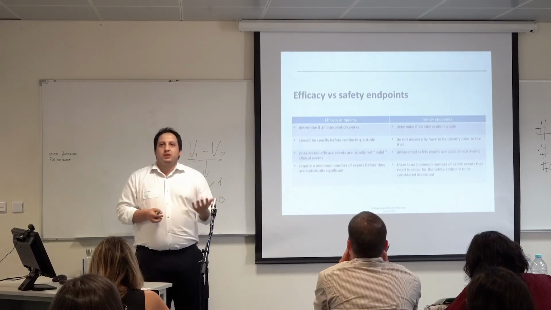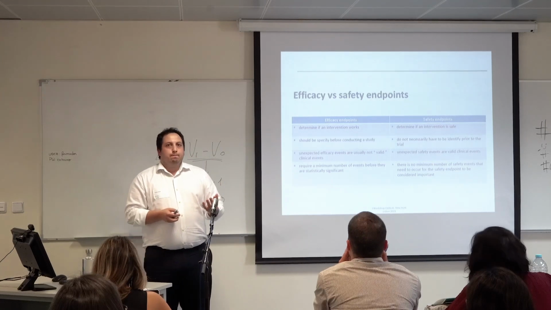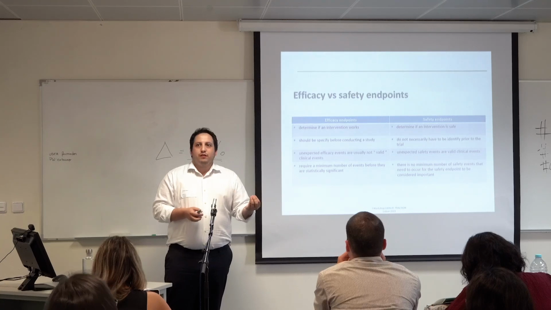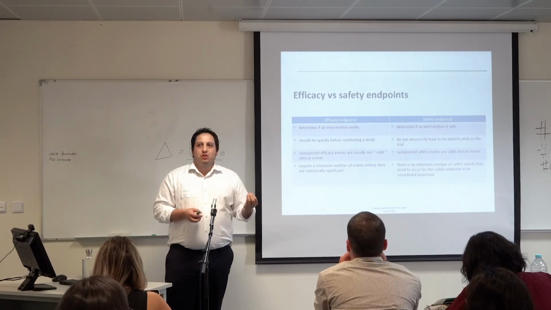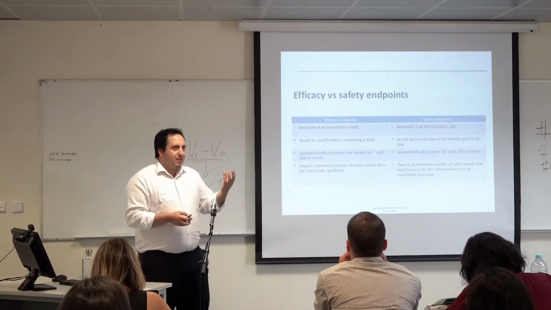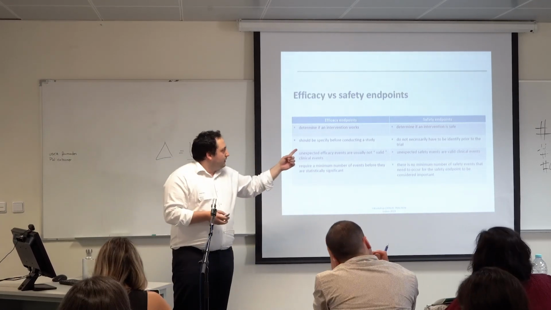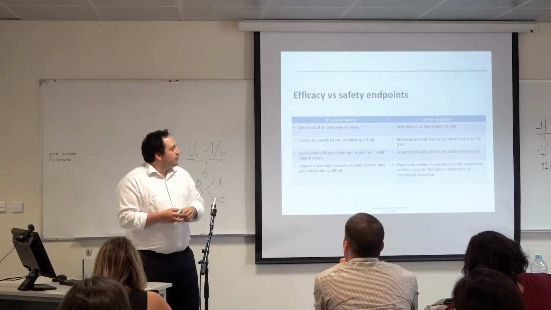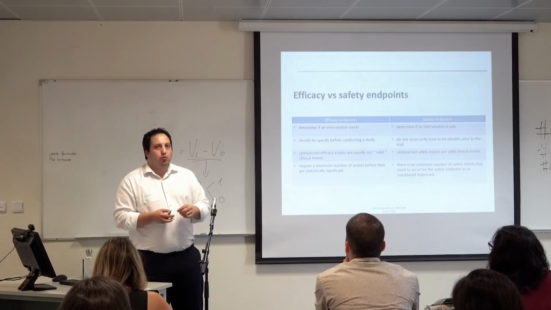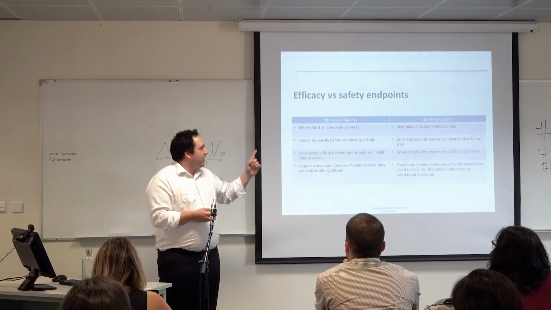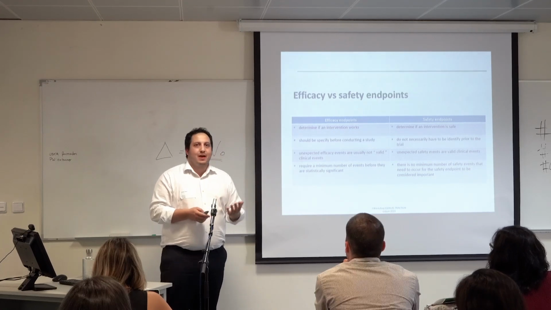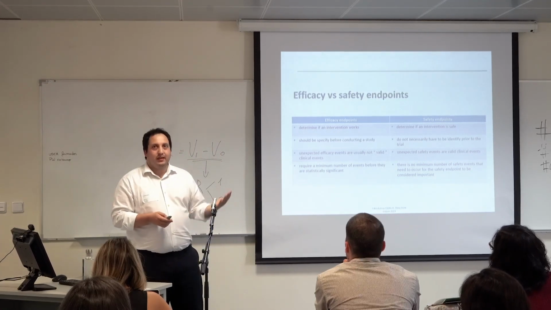Then we also have the safety endpoints. And the safety endpoints are very hard to assess and are very hard to think about in the beginning of the trial, because we never know what will happen in the safety of a medicine, for example. So it's to determine if the intervention is safe, but we don't necessarily have to have that problems identified prior to the trial, because sometimes the worst problems happen in medicines, for example, in interventions.